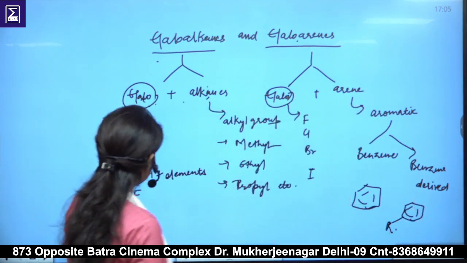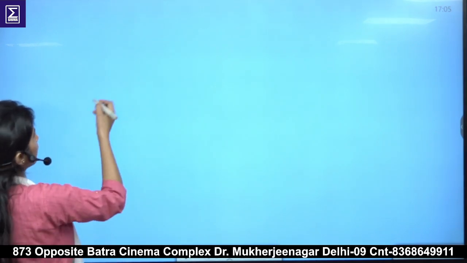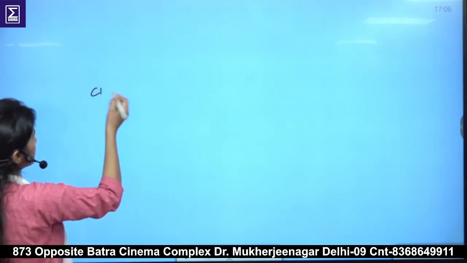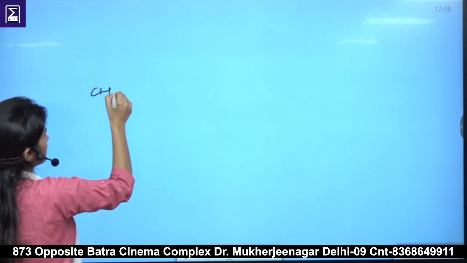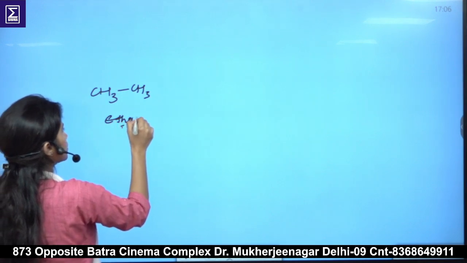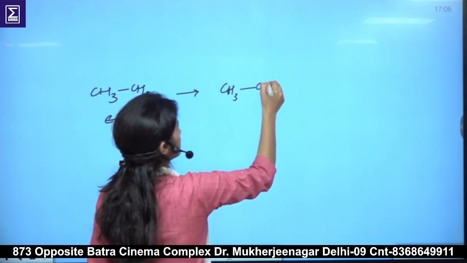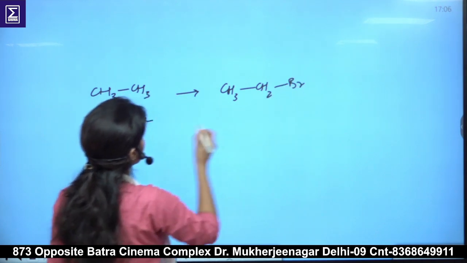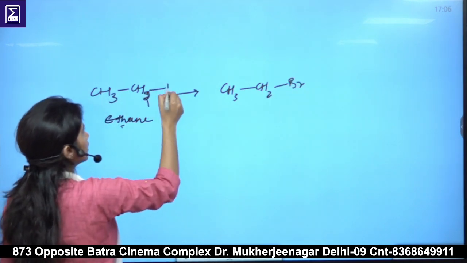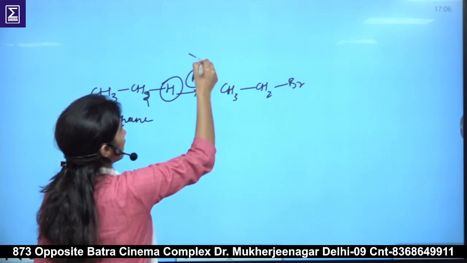Okay, so how does this name, haloalkane, form? Suppose we have CH3CH3, it is ethane. When we make it CH3CH2Br, what has happened? This hydrogen has been replaced with bromine, or we can take any halogen.